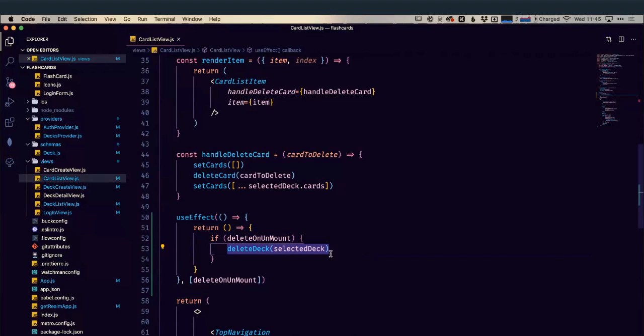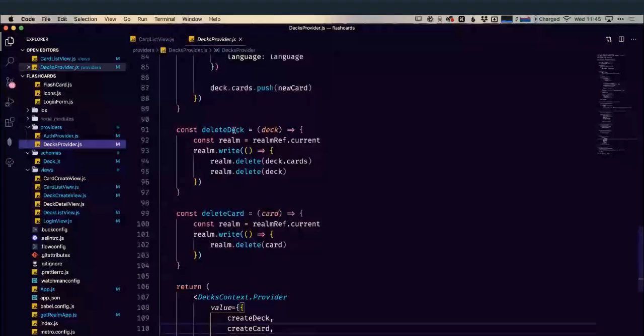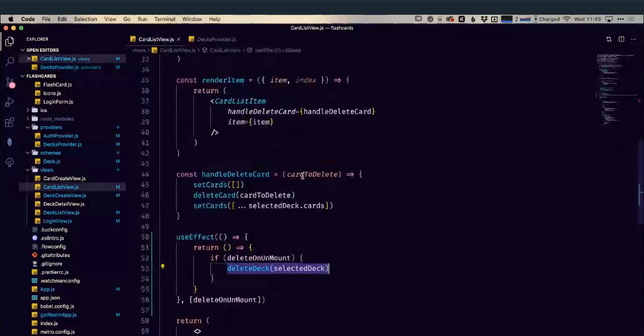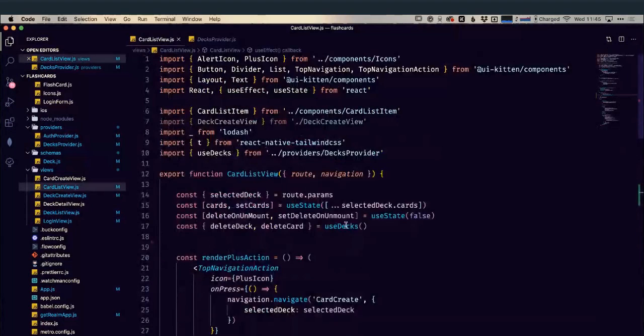And that delete deck comes from our deck provider. It's this function here, delete deck. So we're importing that using our use decks. We've got delete deck, we've got delete card. So we see this up again.